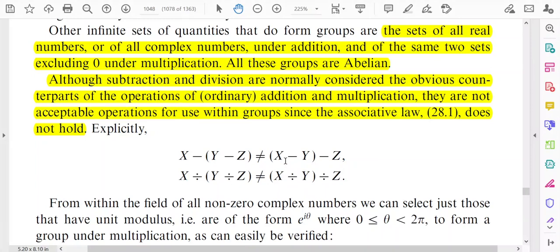Similarly, in the case of division also, x divided by (y divided by z), where y divided by z has been written inside the bracket, and on the right hand side x divided by y has been written inside the bracket. So, this left hand side is not equal to the right hand side. That means the associative law does not hold in the case of subtraction and division. So, these two operations are not considered during the formation of groups.